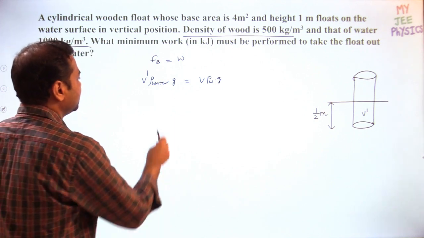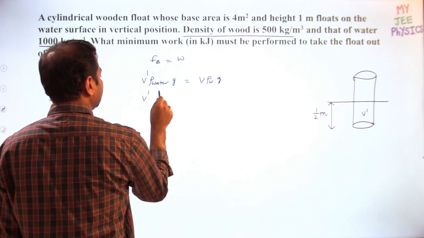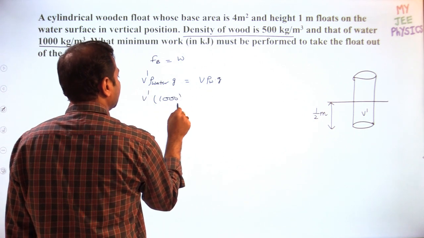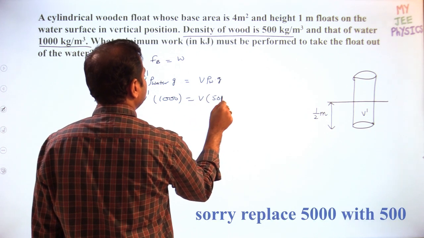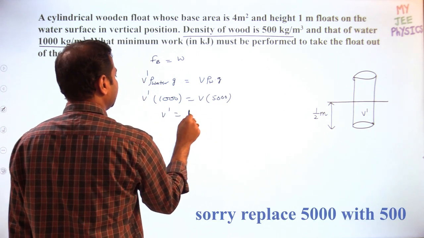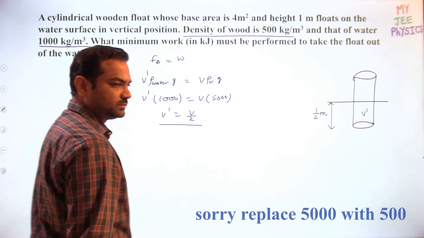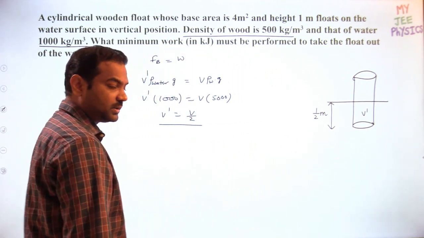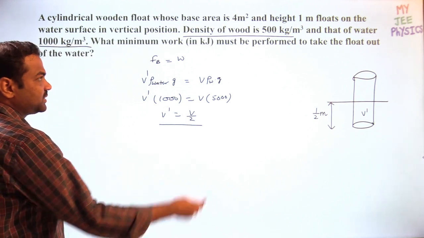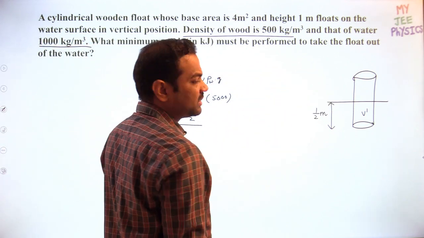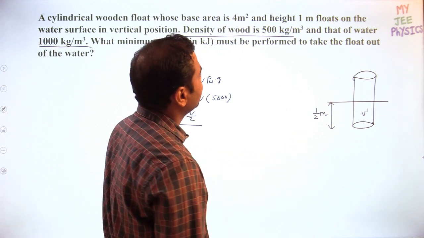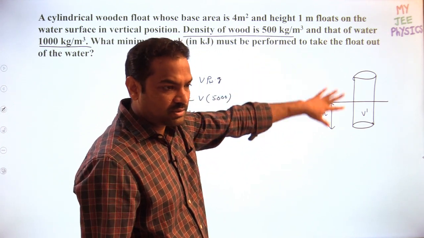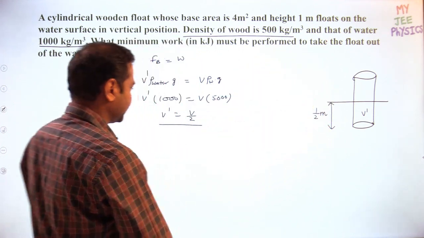Okay, so then what is the value? g cancels out. Water is 1000 and V times 500, then you will get V dash equal to V by 2, because according to density proportion you will get the volume inside. So that's why half of the volume of the cylinder is inside the fluid, inside the water. The height of the cylinder is 1 meter, so I'll get half meter inside the water.